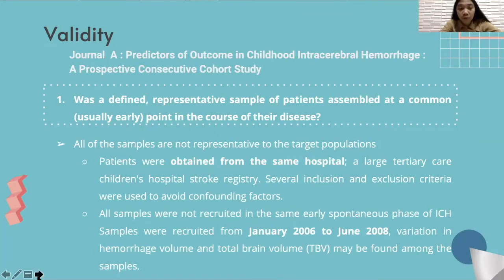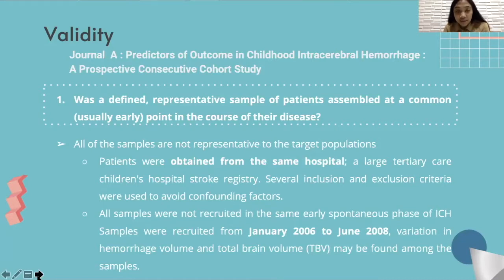Validity aspect of Journal A, titled Predictors of Outcome in Childhood Intracerebral Hemorrhage, a prospective consecutive cohort study. Based on validity aspect question number 1: was a defined representative sample of patients assembled at a common, usually early, point in the course of their disease?